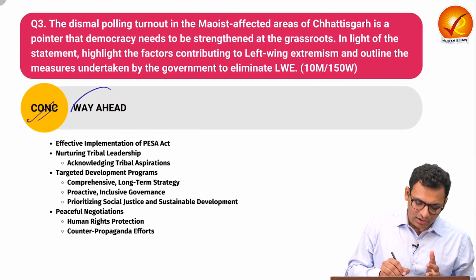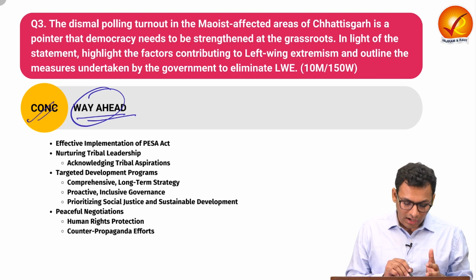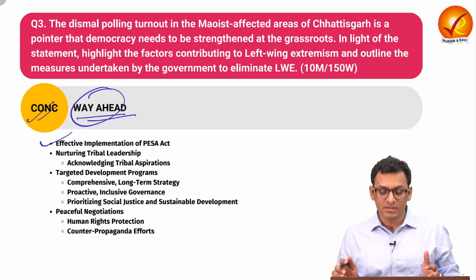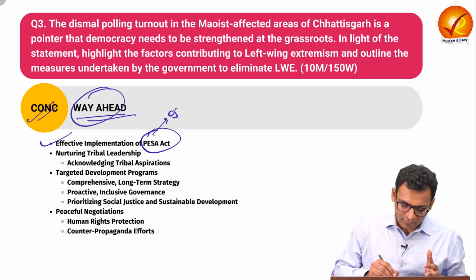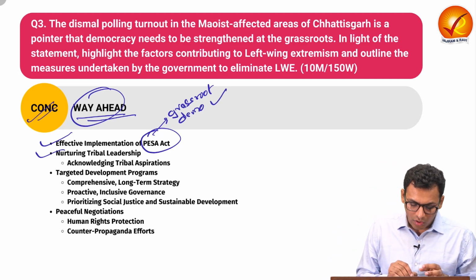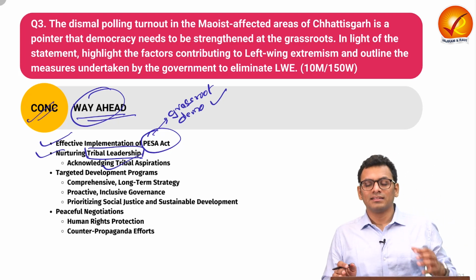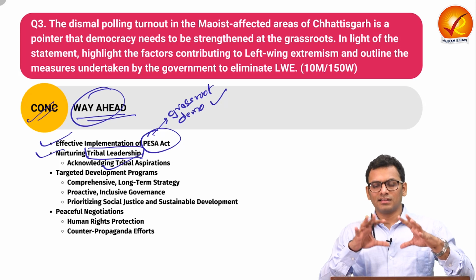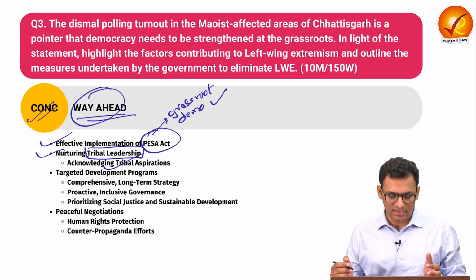In the conclusion, you can talk about the way ahead, like what other measures are needed. You can talk about how there is a need to ensure effective implementation of the PESA Act. Over here, we are talking about ensuring grassroots democracy and thus empowering the local population. You can talk about how we can nurture tribal leadership and ensure that they become leaders and understand the issues and thus provide sustainable initiatives.